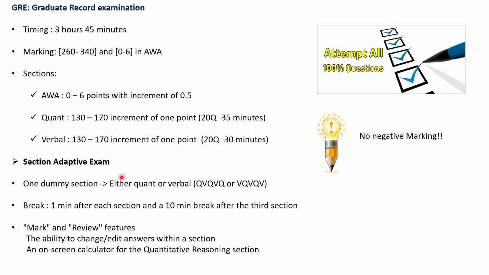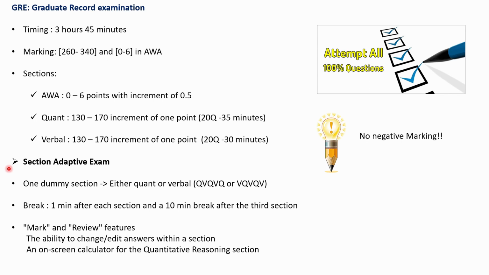It is a section adaptive exam. It means that the level of difficulty of the next section, that is, if it is a quant then next quant, or verbal then next verbal, will depend on your performance in the previous section. If you perform well in the previous section, the next section will be difficult. Likewise, if you couldn't perform that well, difficulty will reduce for the next section.